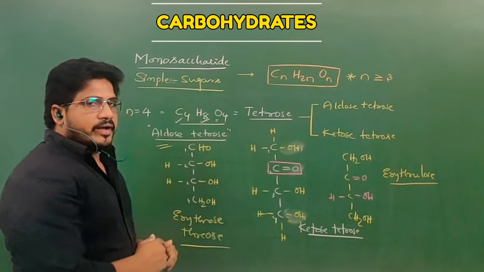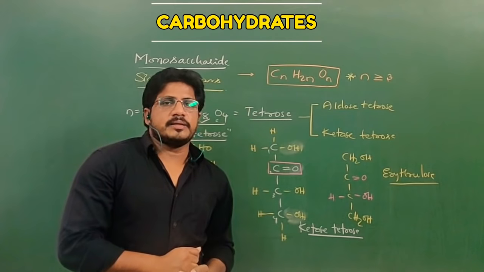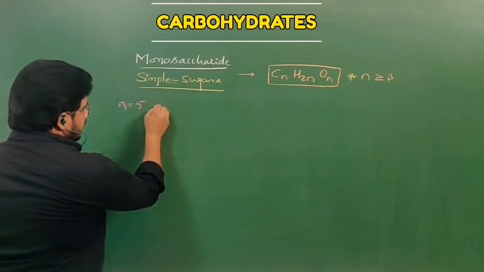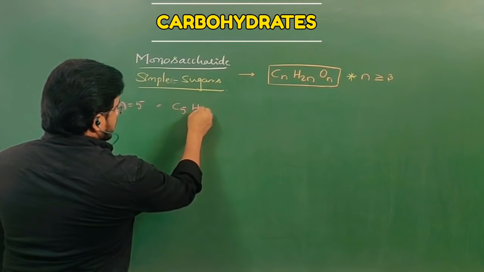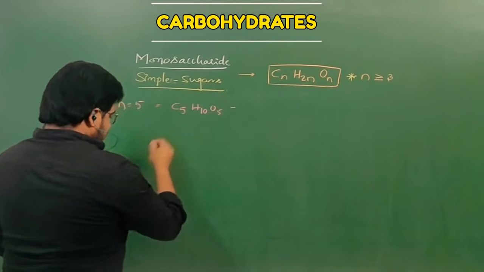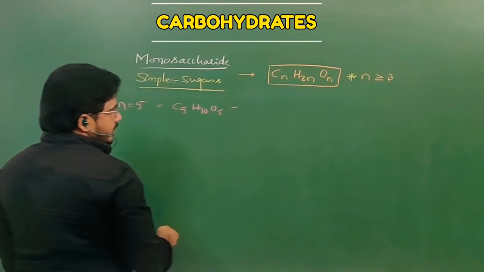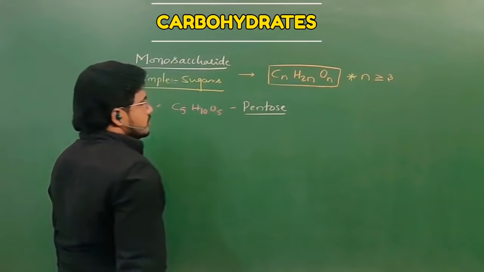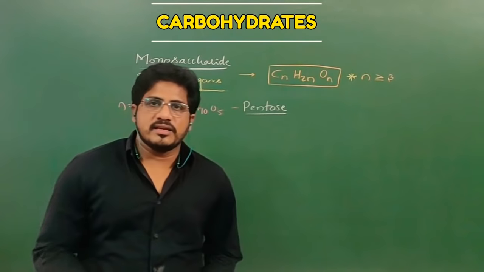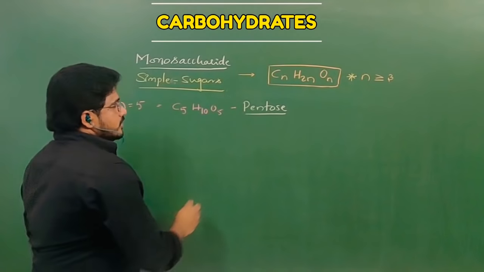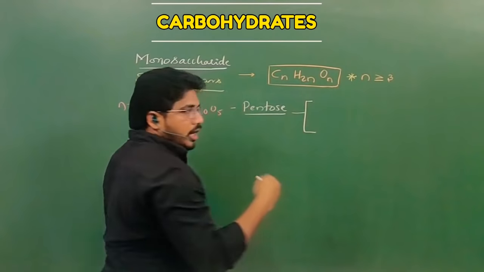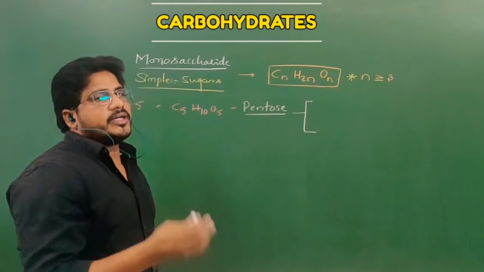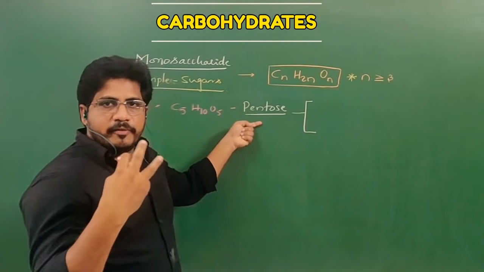If the carbon number is 5, then that will be a pentose. Let us see the pentose molecular structure. n is equal to 5, nothing but carbon number is equal to 5. Then C5H10O5. What is this sugar named? Pentose. A pentose is a monosaccharide which has 5 carbons. This pentose may have an aldose group as its functional group or a ketone group as its functional group.